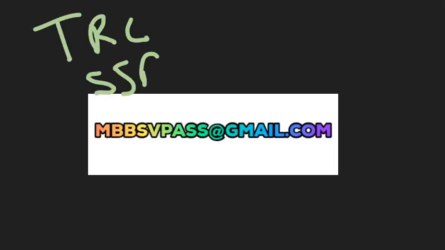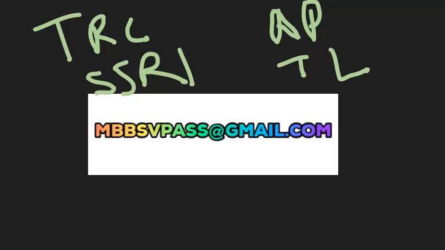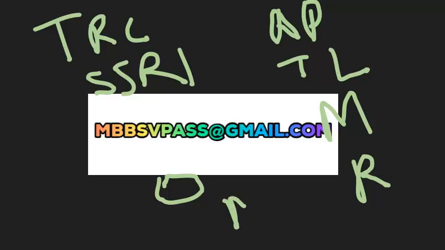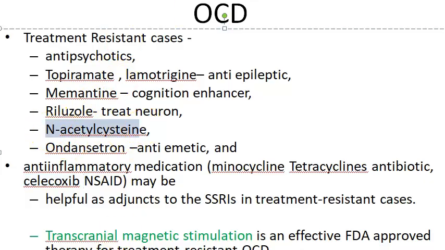What and all are they saying, guys? Antipsychotics they are saying. Then they're talking about topiramate for the treatment resistant cases along with the SSRI. What and all can you add? They are saying antipsychotics, topiramate, lamotrigine, which come under anti-epileptics. Then they're talking about cognition enhancers like memantine, then riluzole. Then they're talking about ondansetron, and then they're talking about minocycline. They're talking about celecoxib. What else am I missing here? N-acetylcysteine also they're talking about. Okay, so you can add all these in adjunct to the SSRI.